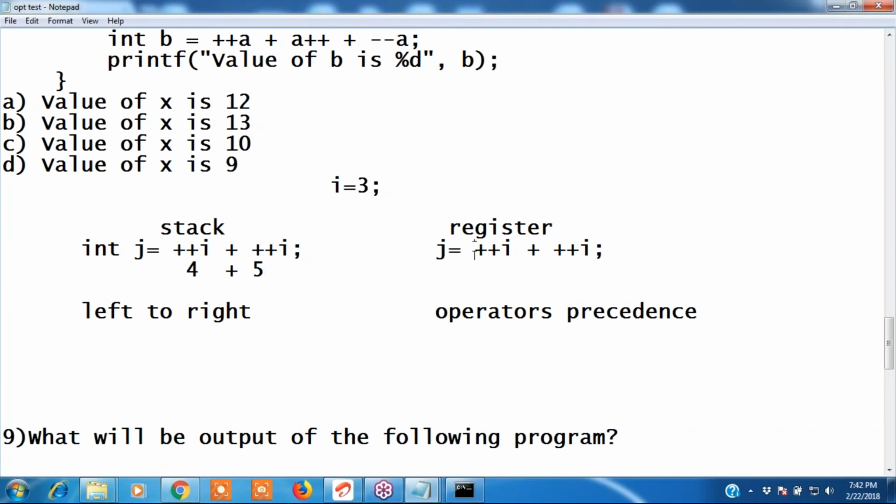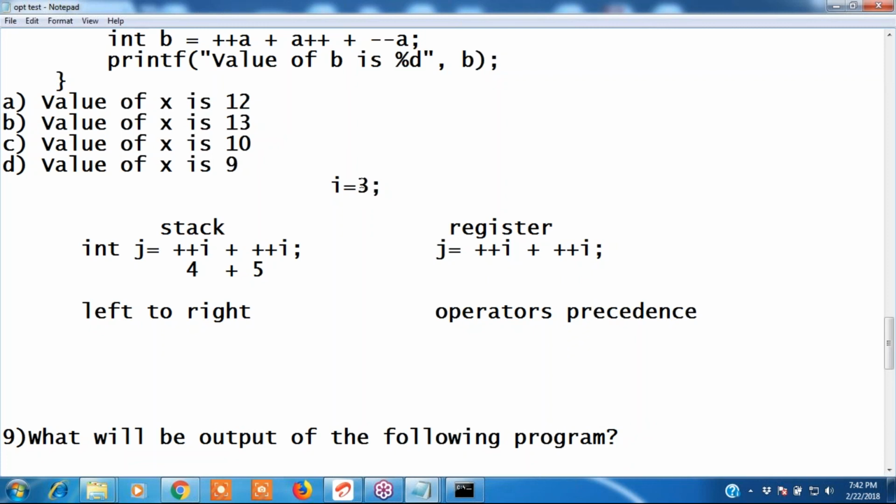But when it is a register evaluation, first we have to write the priorities. How do we take these priorities? First, increment will be performed 2 times. Why? Because the first priority is increment.